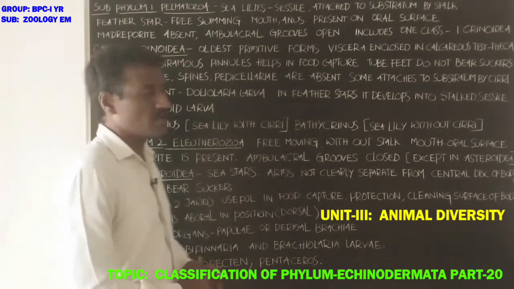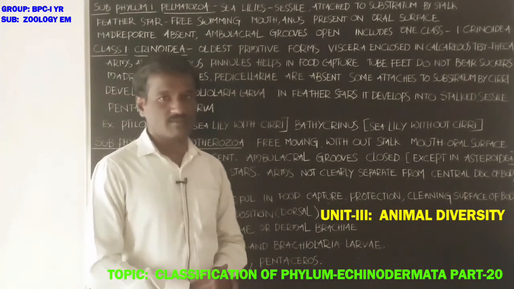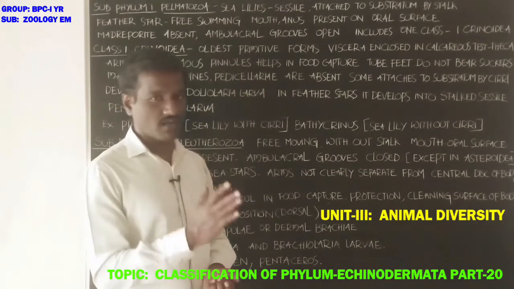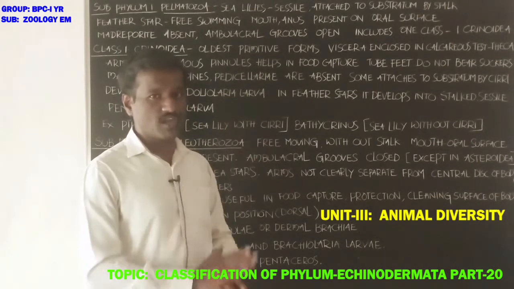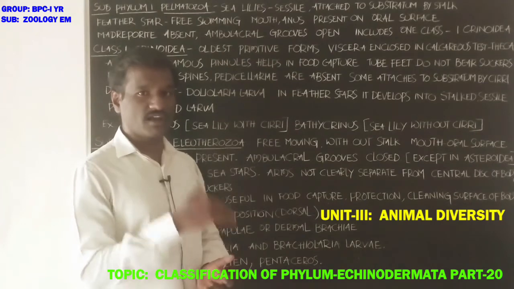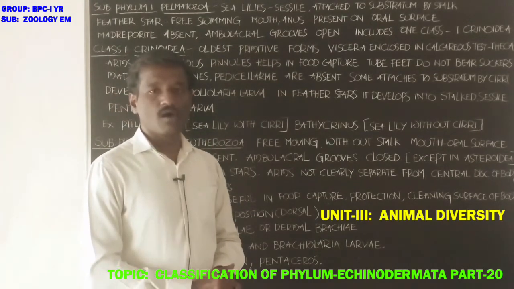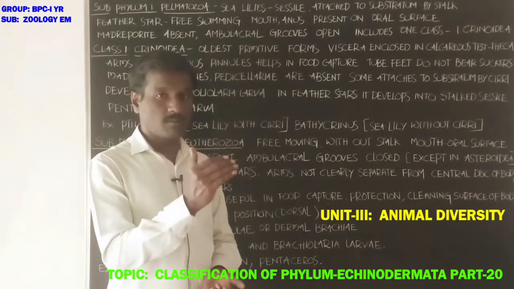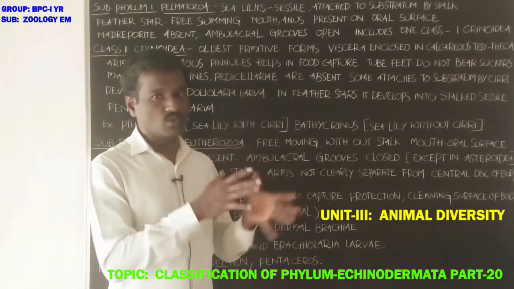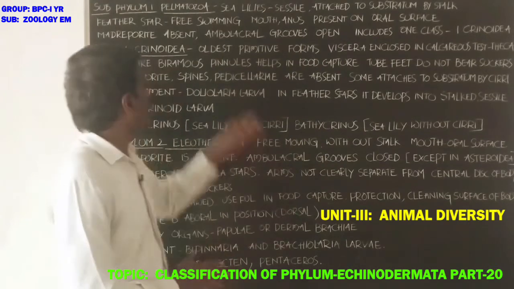Next, madreporite is absent. Madreporite is part of the water vascular system, or the ambulacral system. It allows the entry of the surrounding water into the ambulacral system.